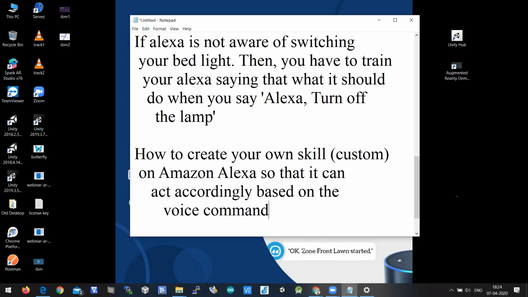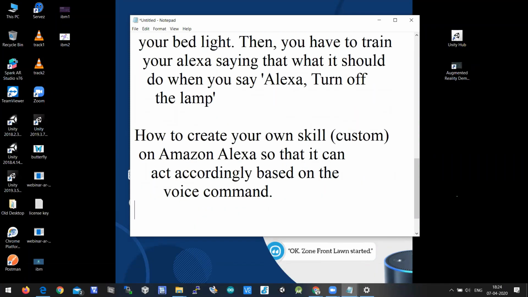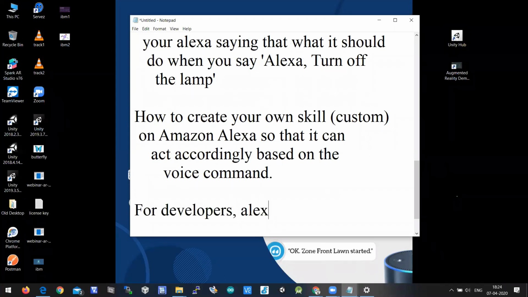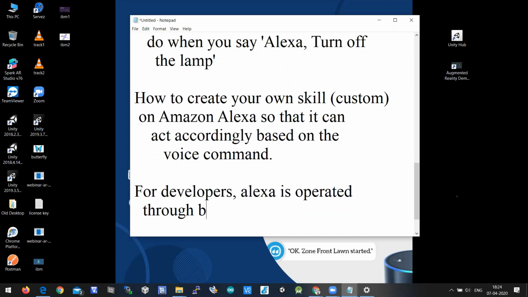As I say, Alexa is a voice assistant, but for a developer, Alexa is operated through both voice and text commands. It can act like a chat bot, or it can act like a voice bot.